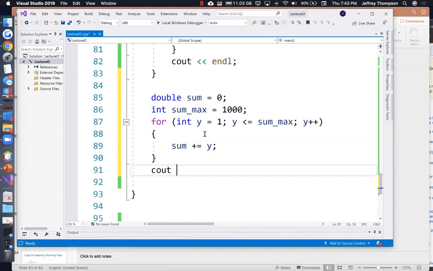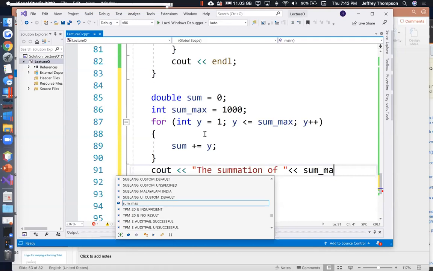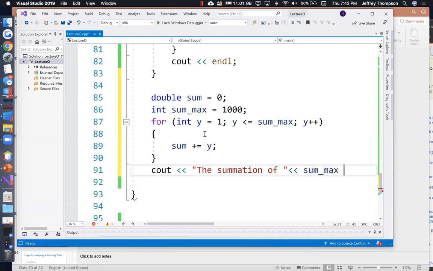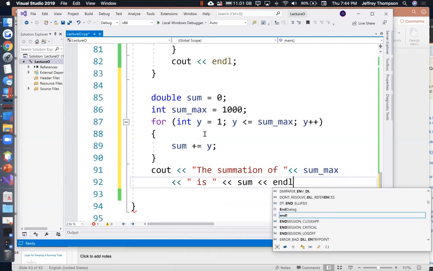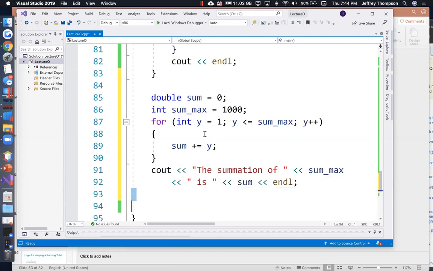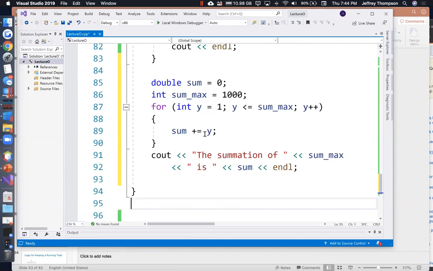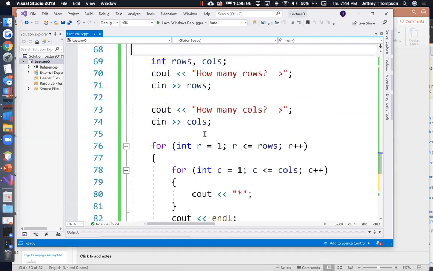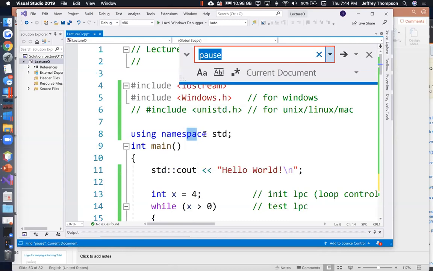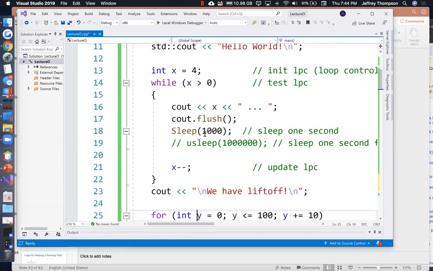Now we can get down here and say cout << "The summation of " << sum_max << " is " << sum << endl. Seems like I've lost my pause. When did that happen? I think I accidentally deleted it. Apparently I did. All right, I'm going to add it back.